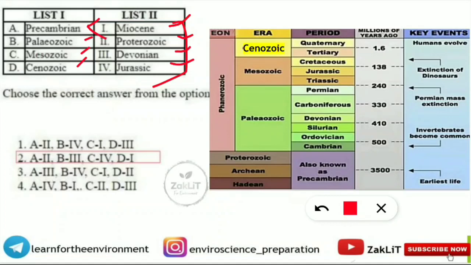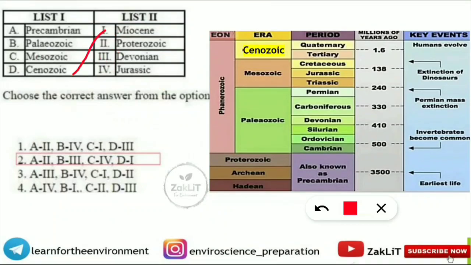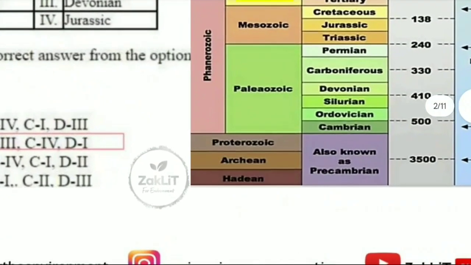Next, the Paleozoic era is having the Devonian period. Next is Mesozoic. Mesozoic will match with the Jurassic period. Next is Cenozoic. Cenozoic era will match with the Miocene. So where is the Miocene? Miocene period comes under the Tertiary. So that's why Cenozoic will match with the Miocene, because Miocene comes under the Tertiary period. And this table you should remember, it is very important. Let me zoom this one.